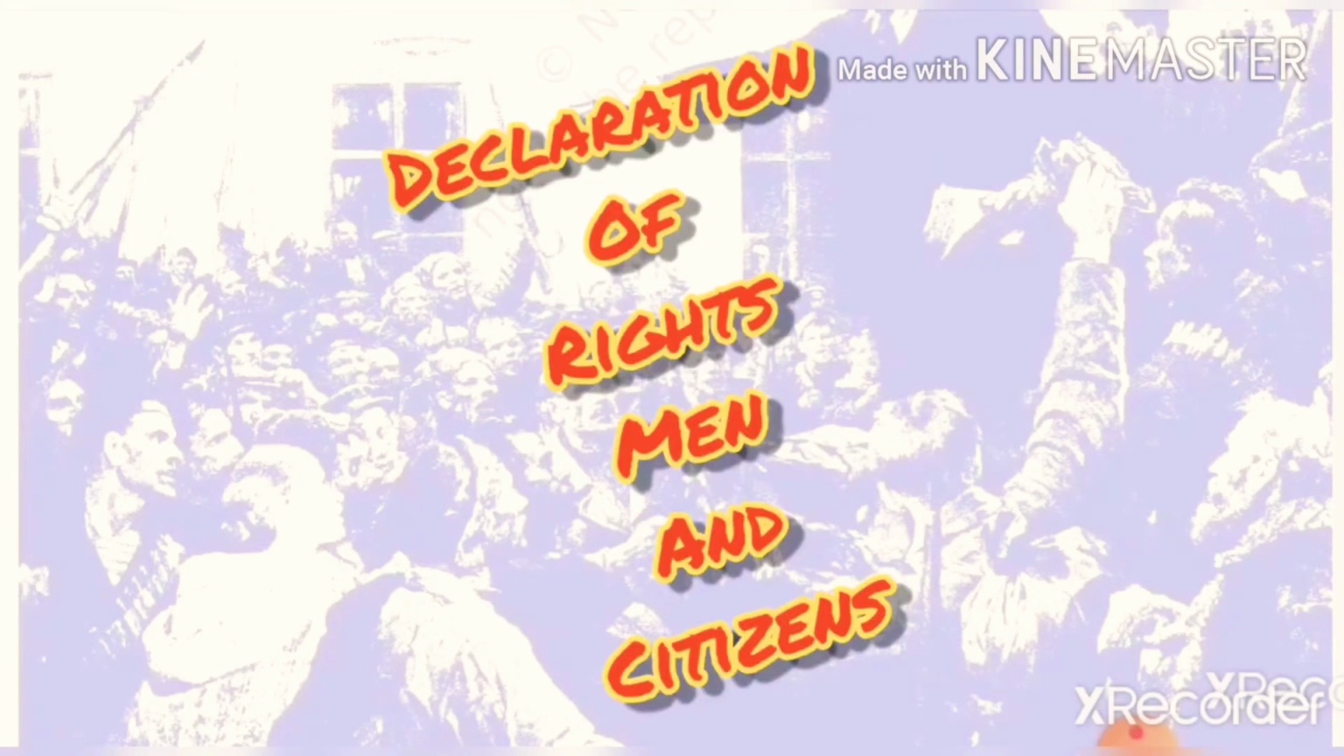What is the objective of studying this chapter? The objective of this chapter, French Revolution, is that we will come to know about the end of the monarchy in France and the announcement of the Declaration of the Rights of Man.